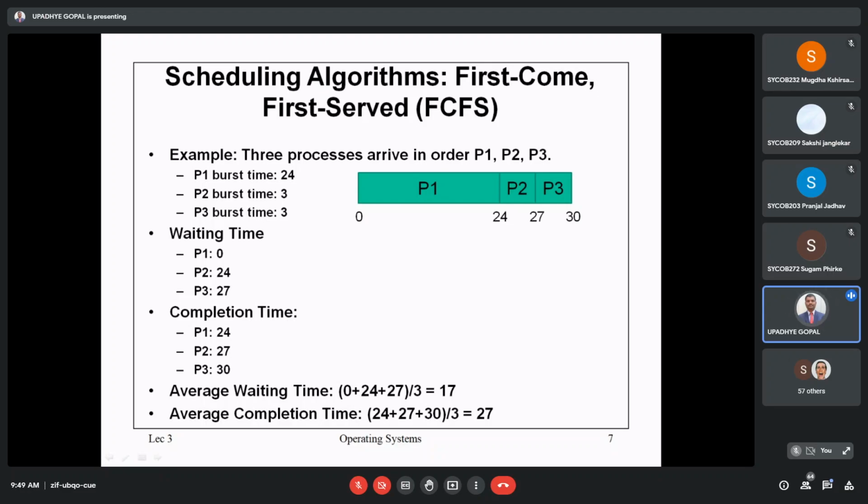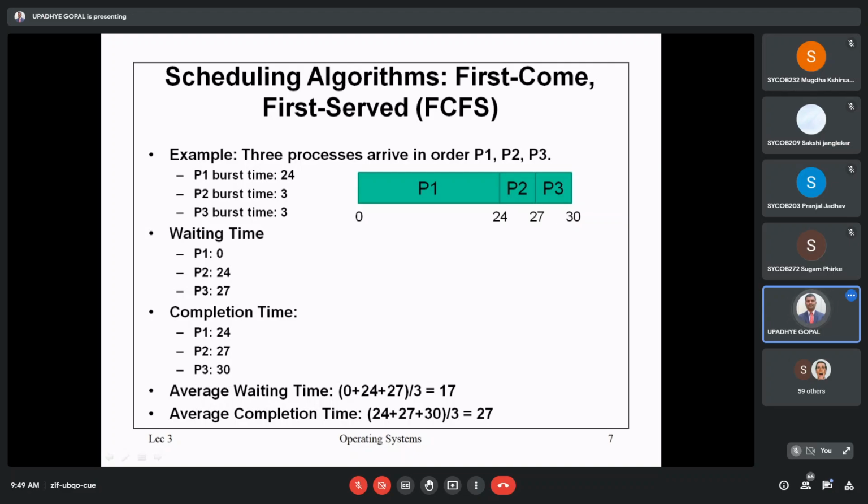In this chart, how much time is required for execution of all these processes? We will calculate by some basic calculation. First, we'll calculate the waiting time for each process. Process 1's waiting time is 0, because it starts immediately, being the first process. For P2, how much time does it have to wait? 24 units. For P3, how much time does it have to wait in the queue? 27 units. So for process 1, waiting time is 0, for process 2 it is 24, and for process 3 it is 27.